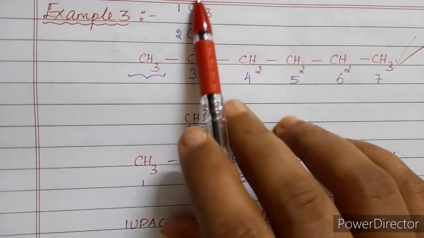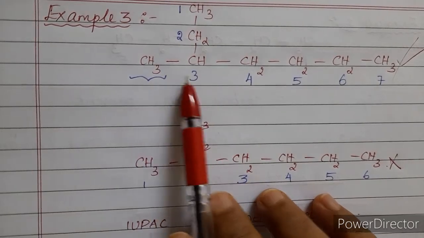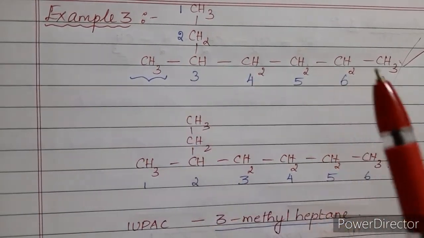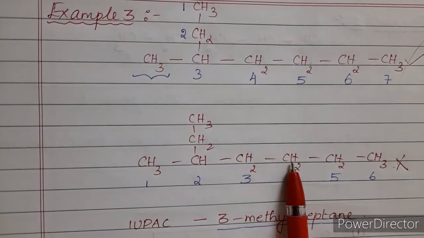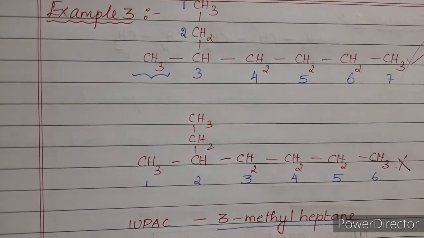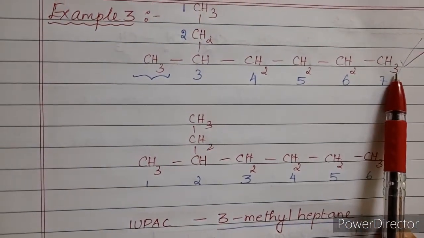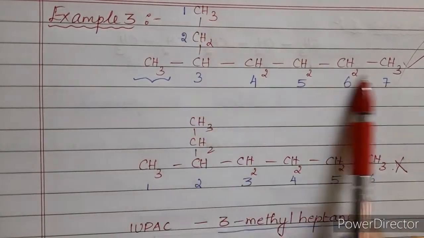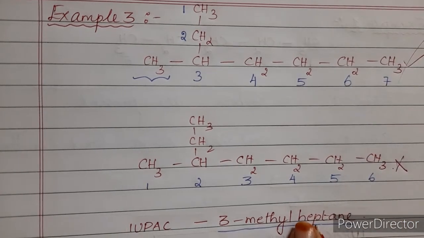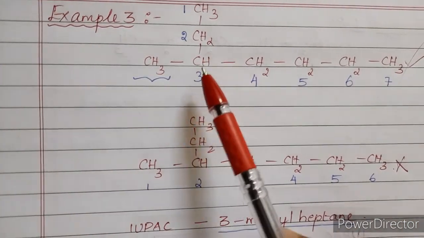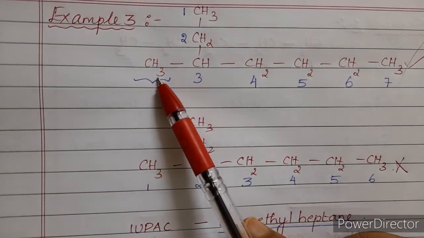Now if you see this numbering, though it is in the L shape, this is the longest carbon chain and the substituent gets the least number. That is, the substituent is in the third carbon, right? So the numbering in this way is correct and not this way. Now how will you name the compound? Having found out the longest carbon chain, now I will decide depending upon the number of carbons. It is hept because 7 carbon, right? And now where is the substituent? The substituent is present in the third carbon. And what is the substituent? The substituent is methyl.